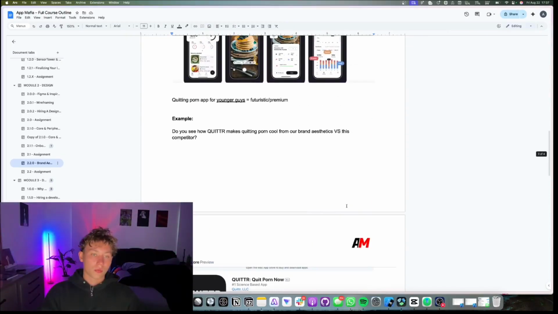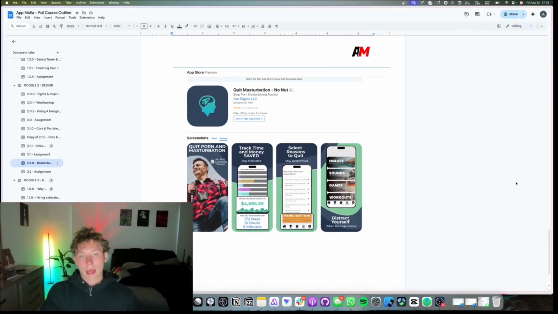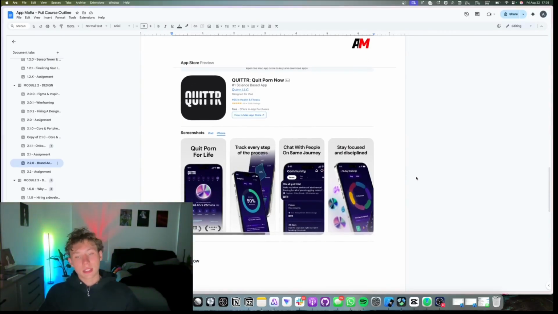And so look at our competitor now. This is a really bad competitor, and straight away you can tell there's a massive difference. This feels super engaging. This feels really cool, and this makes me want to download the app. As a young guy, I see a lot of colors, I see orbs, I see streaks, I see a gamified way to quit. I'm like, hell yeah.